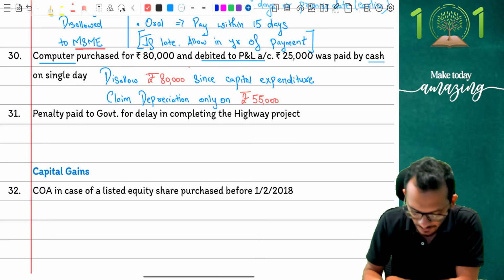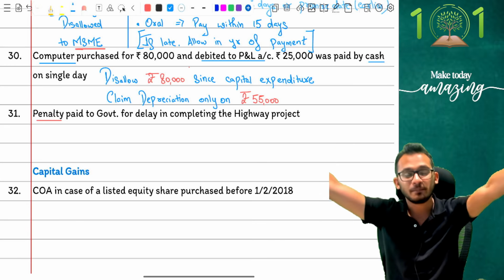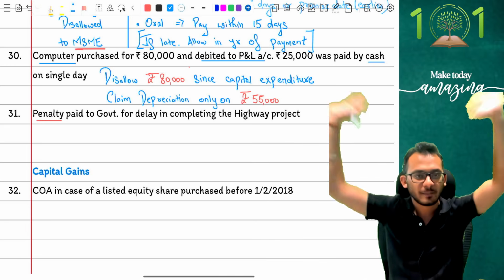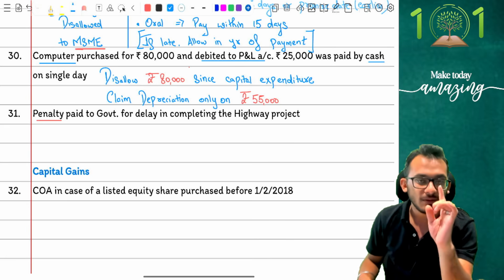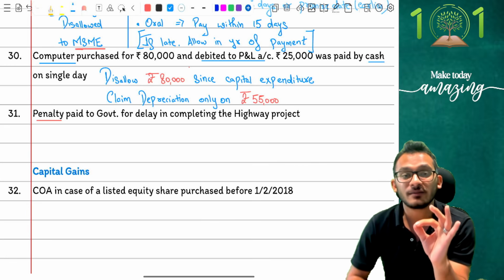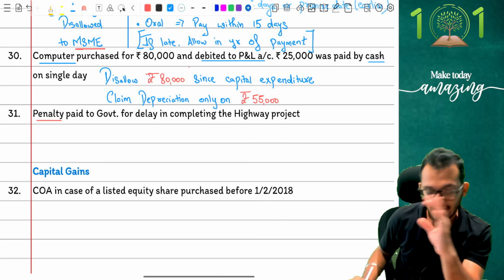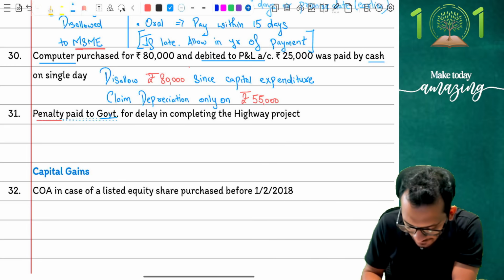Now, here, two things to be kept in mind. One, you're seeing a penalty coming in. And the moment you see penalty, the first thing you'll jump and say, penalty, Rahul, disallow, penalty, disallow. No, people, no. Understand this carefully. Penalty is only disallowable if it is for a violation of a law. There is no law here. It says, yes, I'm making a penalty, and yes, the penalty is being paid to government.